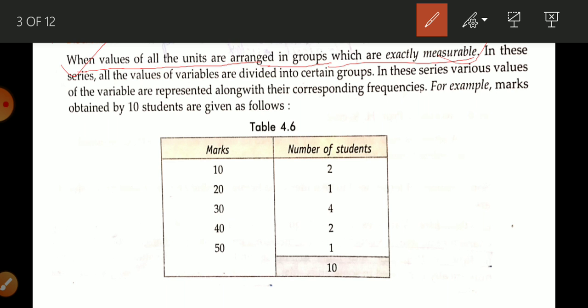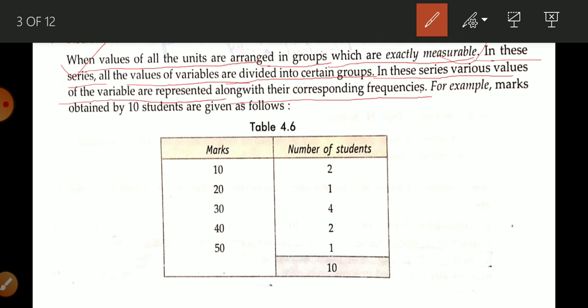When values of all units are arranged in groups which are exactly measurable, that is known as a discrete series. In these series, all values of the variable are divided into certain groups. In these series, various values of the variable are repeated along with their corresponding frequency.